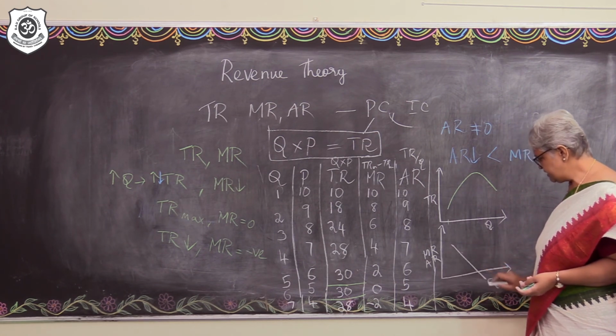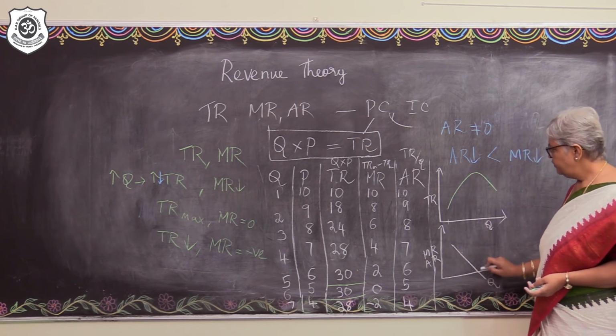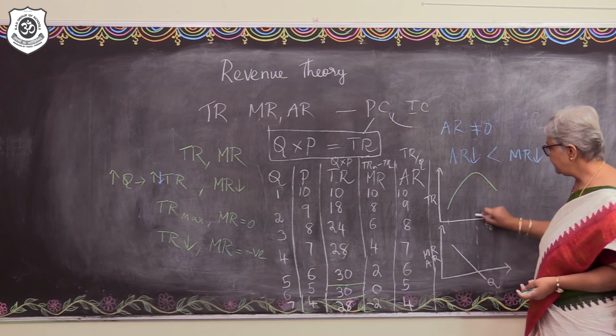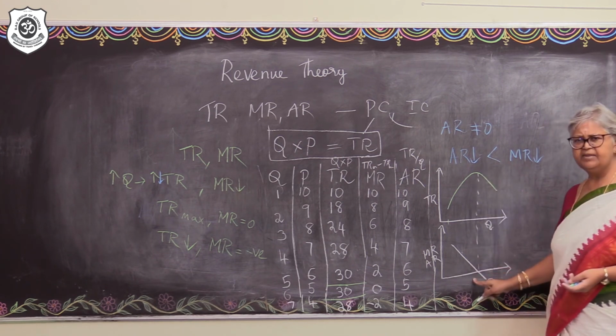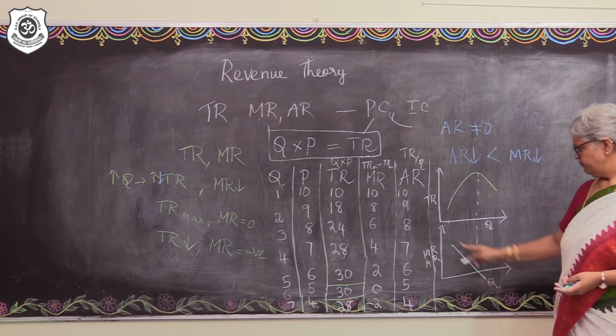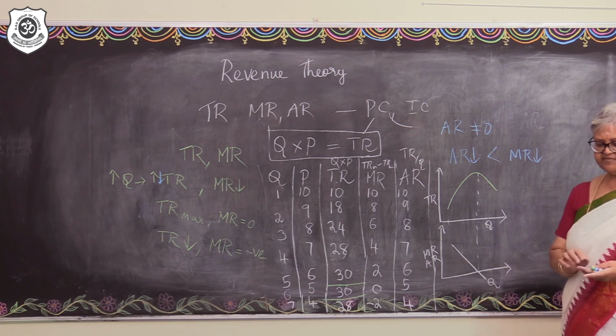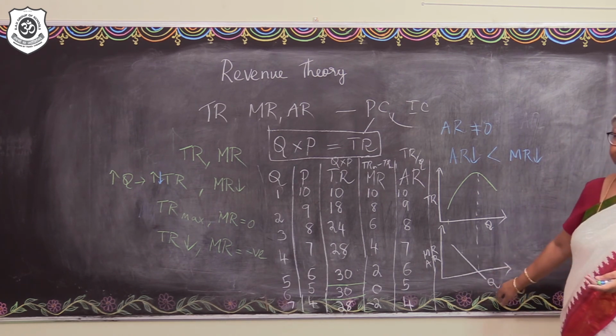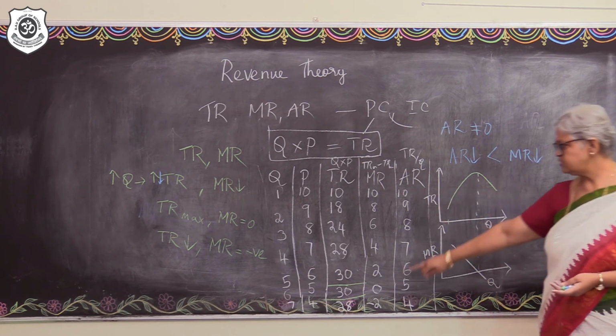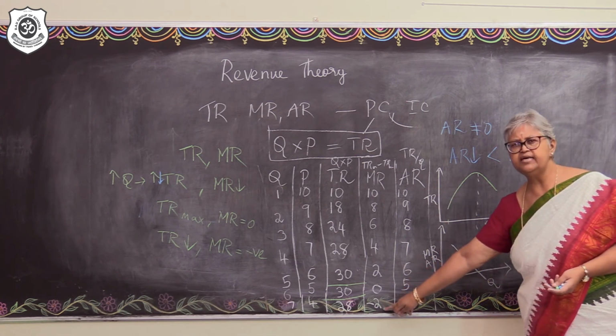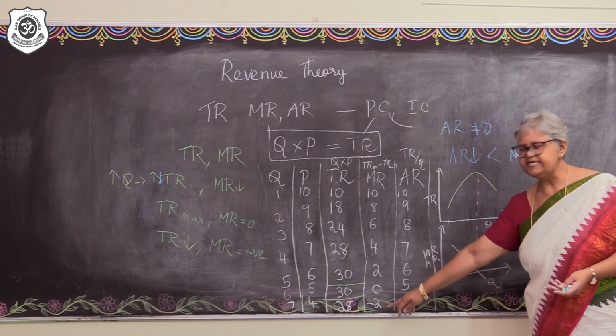So, if you plot the marginal revenue, you would be able to understand that the marginal revenue is there in the positive as well as in the negative quadrant. MR falls, becomes 0 and moves on to the negative quadrant. Yes?